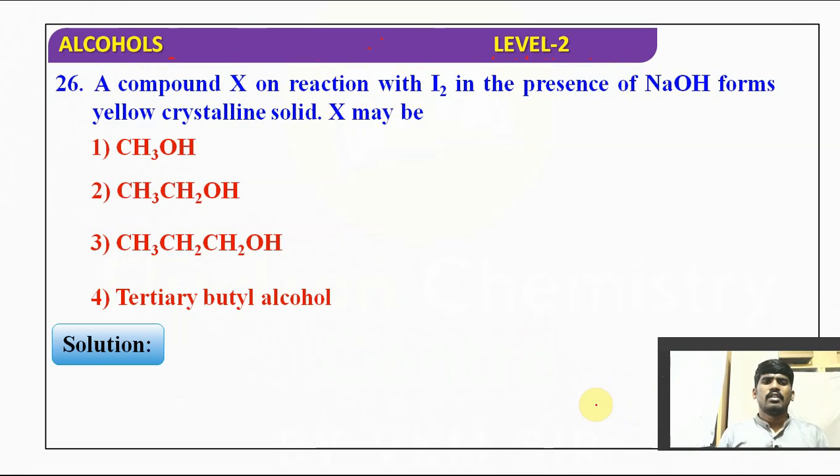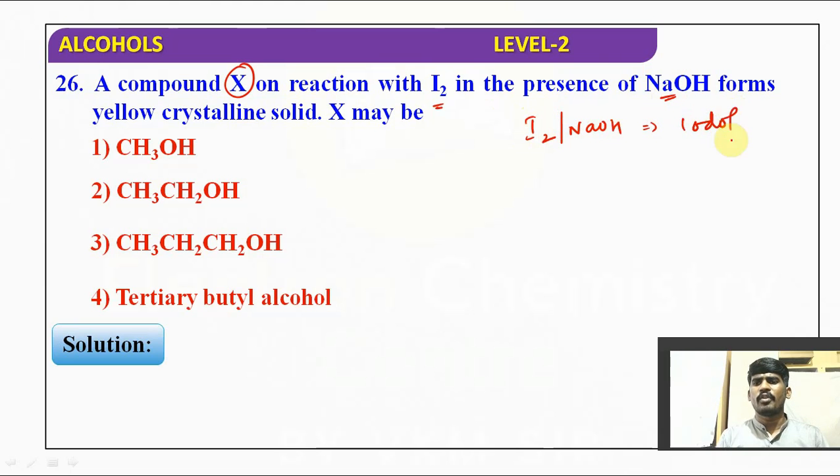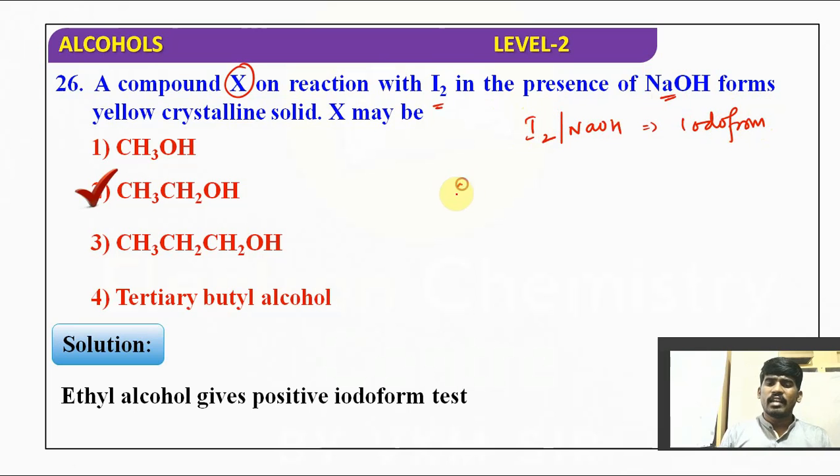Next, a compound X on reaction with I2 in the presence of NaOH. Whenever I say I2 in the presence of NaOH, then definitely you have to understand that it is the iodoform test. Generally, alcohols which have the CH3CHOH group in them can give a positive iodoform test. If you keep H here, that is ethyl alcohol. So ethyl alcohol can give the positive iodoform test.